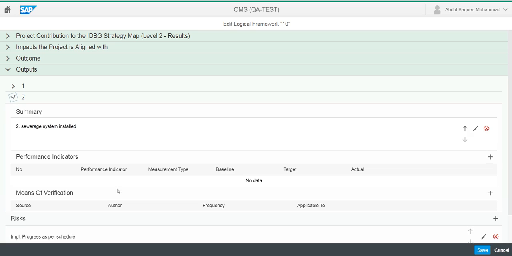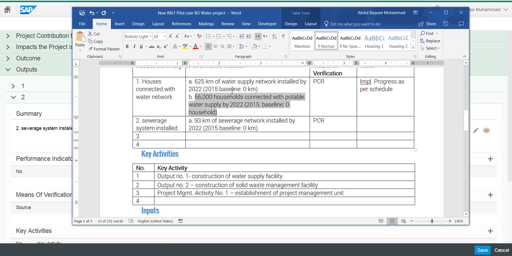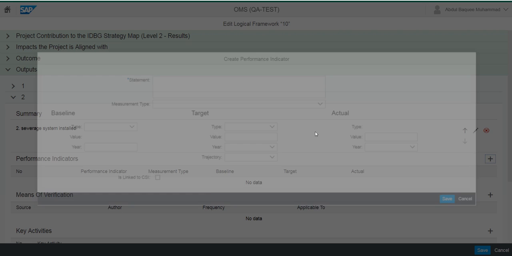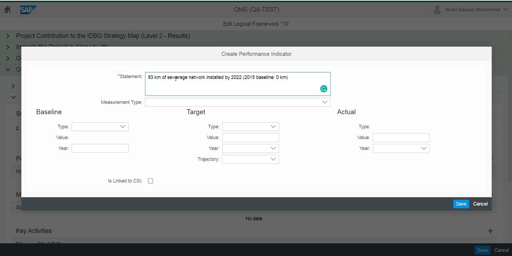So let's expand the second one. We are done with this first one. Now let's work with the second one, which is 93 kilometers of sewerage network installed. So here is sewerage network system installed. There is no performance indicator, so let's create one.